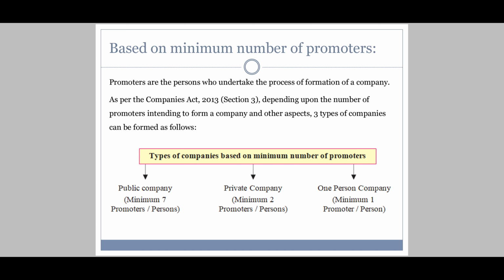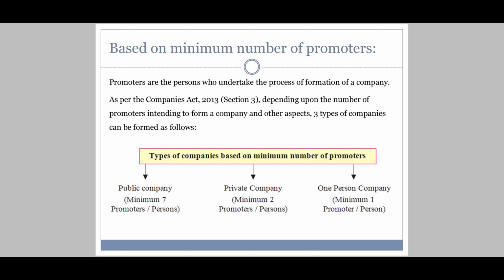Okay? As per the Companies Act 2013, Section 3, depending upon number of promoters intending to form a company, and other aspects, 3 types of companies can be formed, and they are as follows. See, if I want to start a public company, minimum 7 promoters or 7 persons should be there.